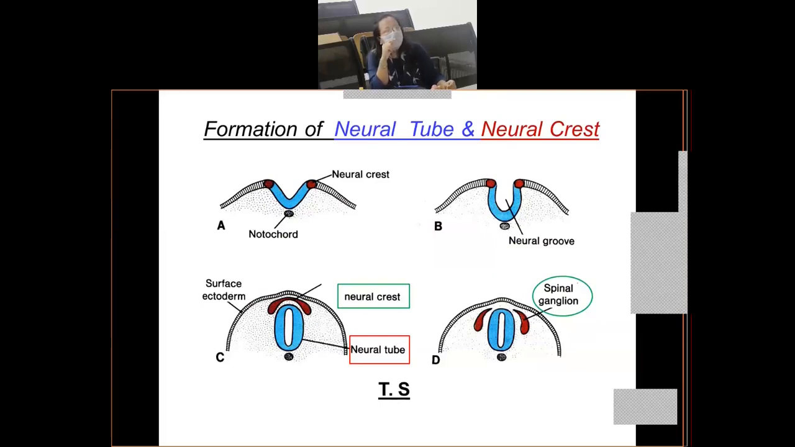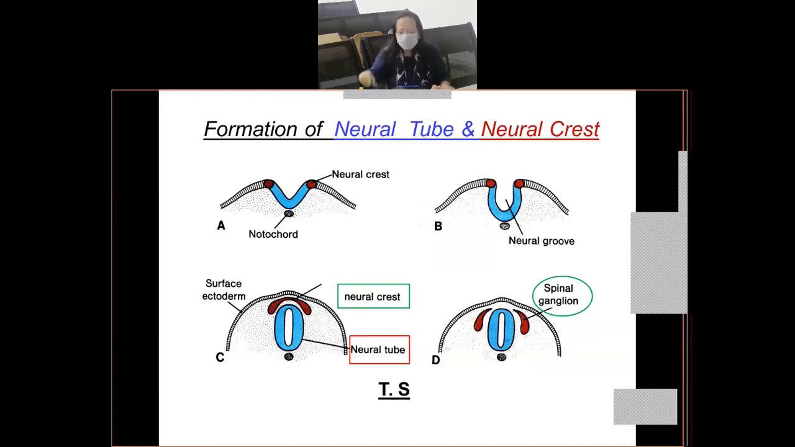So you'll see that the ectoderm, which lies over the notochord in the midline of the embryo, thickens or proliferates to form a plate of cells which is known as the neural plate, right? Now the lateral edges of the neural plate start elevating and they will form the neural folds, okay? Now as the neural folds are being formed, please come to slide B, okay?